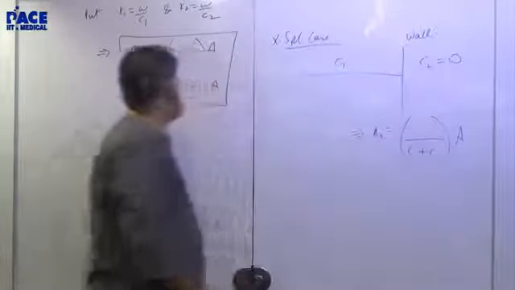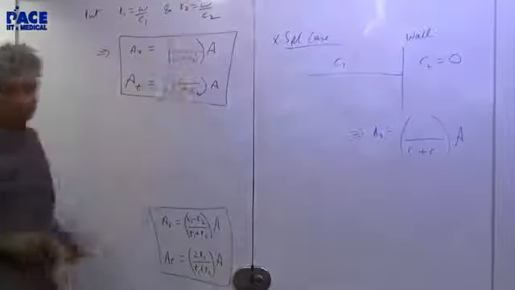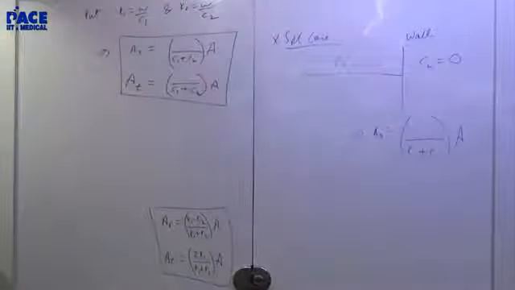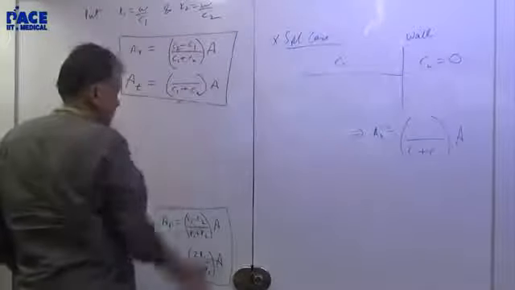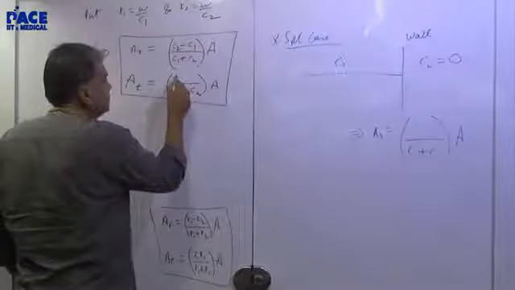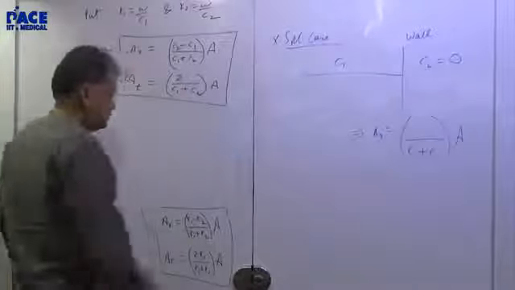How much are you getting for this? This is coming out as C2 minus C1. And how about this? Substitute, Varuna.